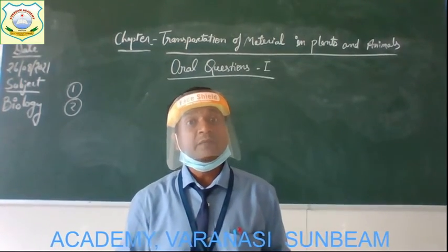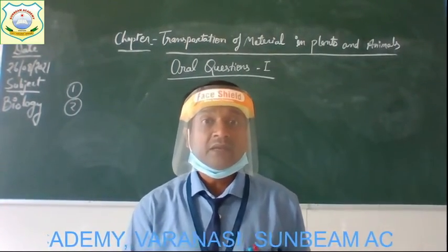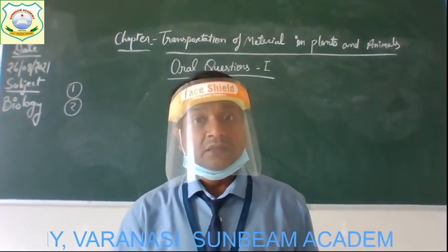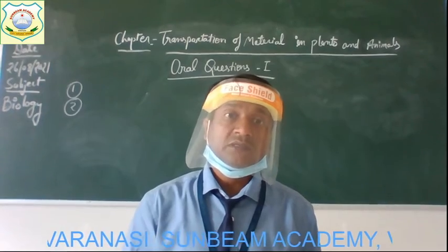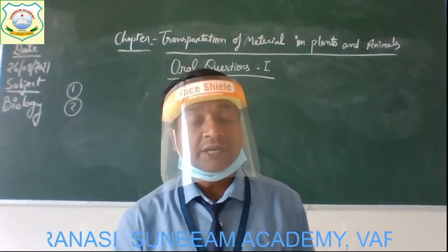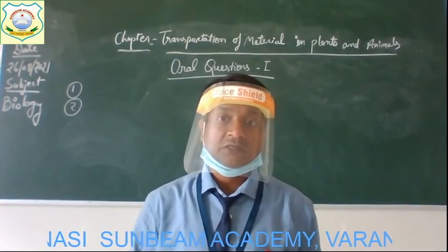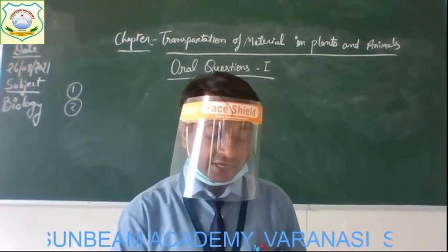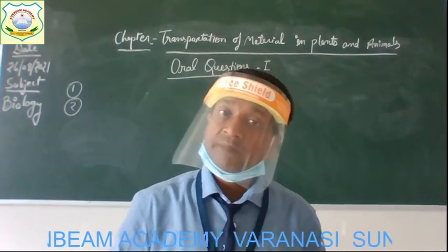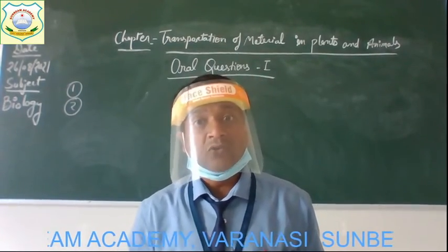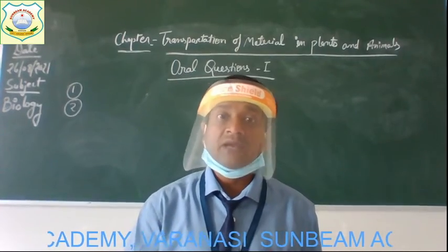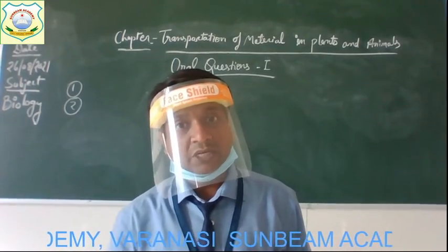So this semi-permeable membrane is simply a thin membrane which only allows water molecules to pass from higher concentration to lower concentration. So here you have to define a semi-permeable membrane.